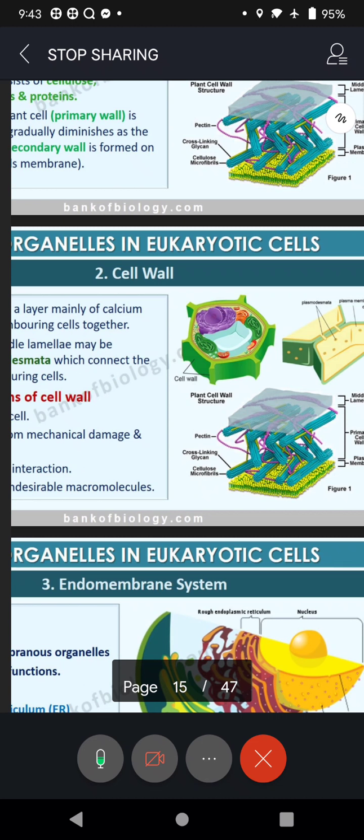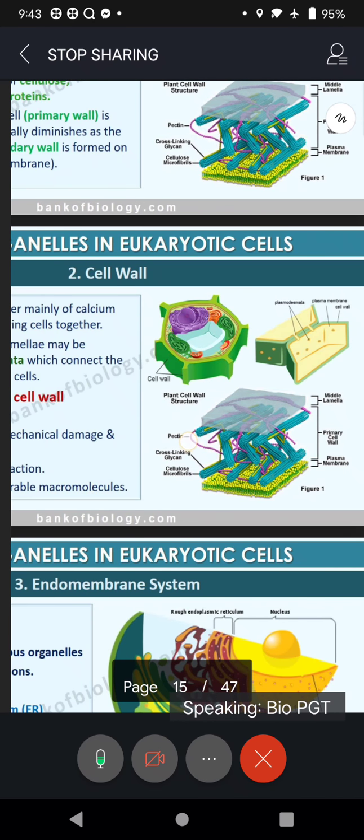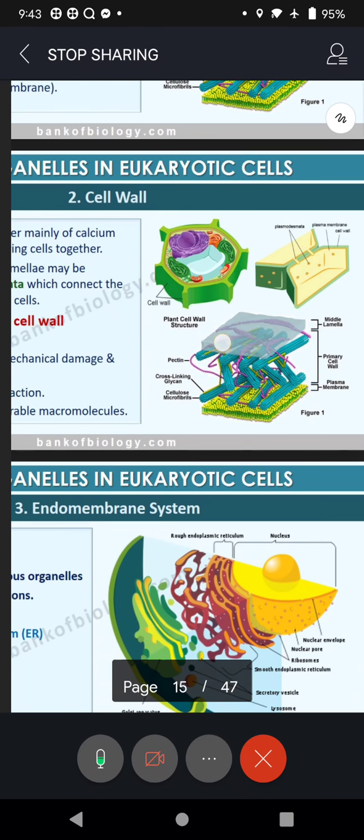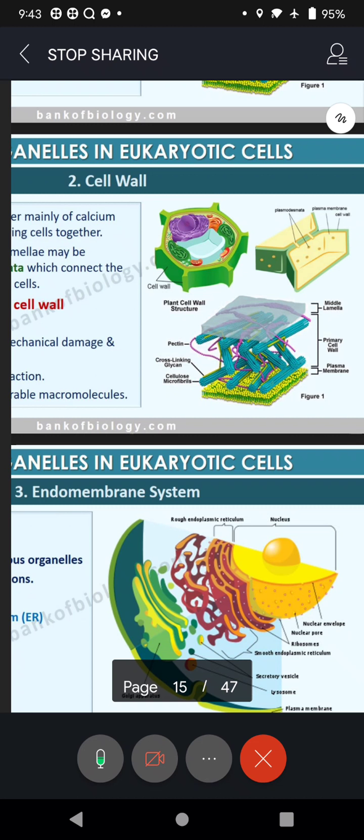Just like the guards at the Sunday school gate, no? These guards will not allow unauthorized persons inside. Like that, the cell wall will not allow the undesirable big sized molecules.